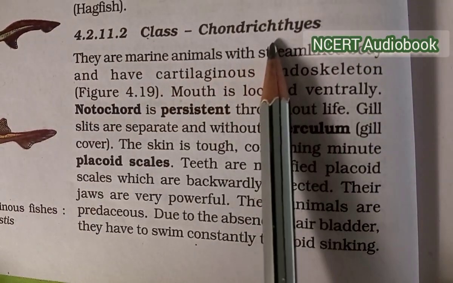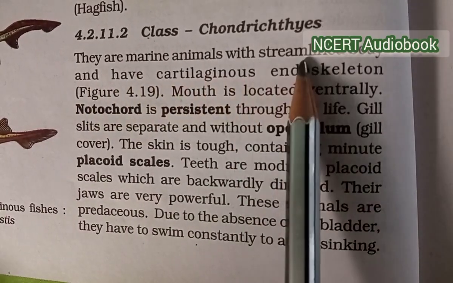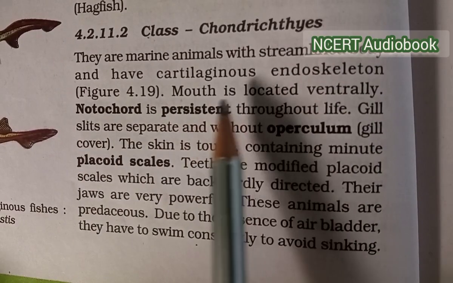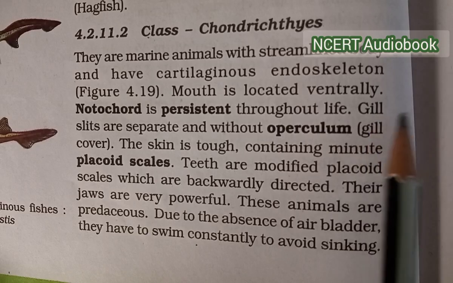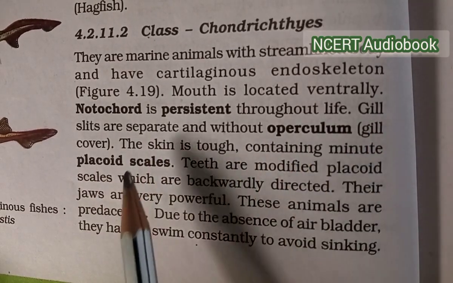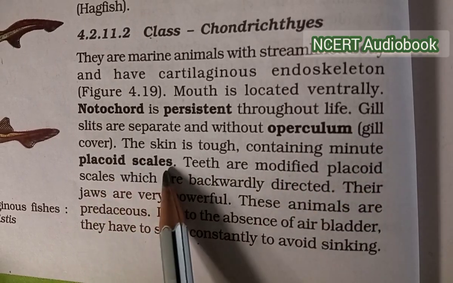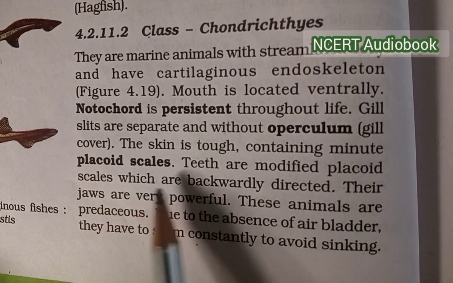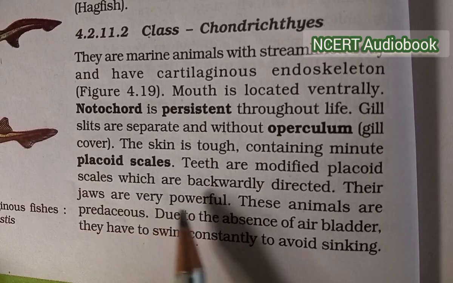Class Chondrichthyes. They are marine animals with a streamlined body and have a cartilaginous endoskeleton. Mouth is located ventrally. Notochord is persistent throughout life. Gill slits are separate and without operculum. The skin is tough, containing minute placoid scales. Teeth are modified placoid scales which are backwardly directed. Their jaws are very powerful.